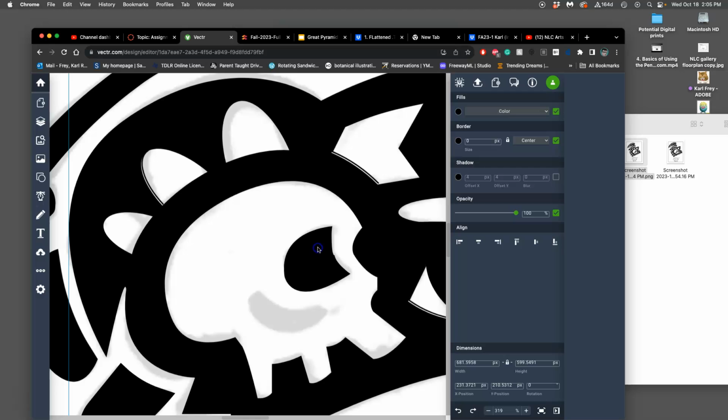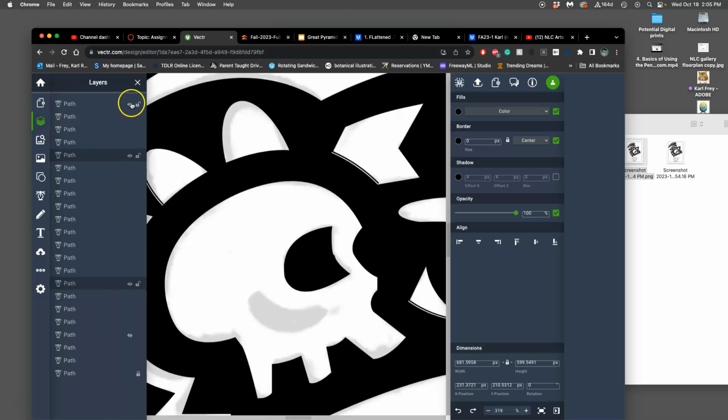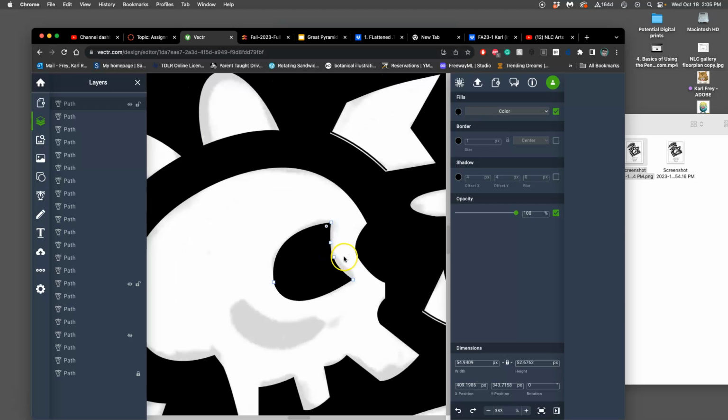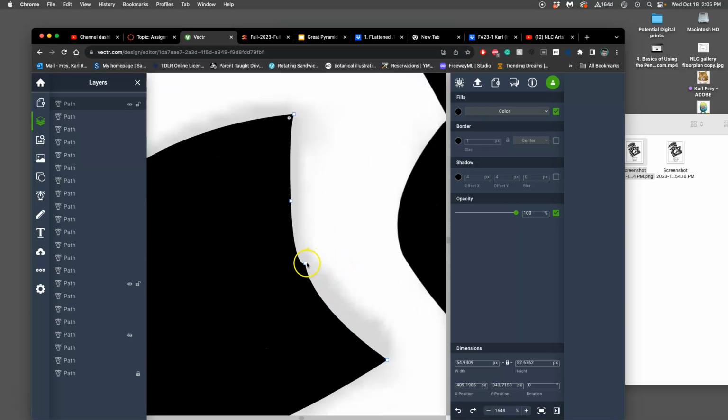But I want to modify, I'm on the wrong layer here. I want to modify this one. There we go. I'm going to zoom in, and I'm just going to delete this